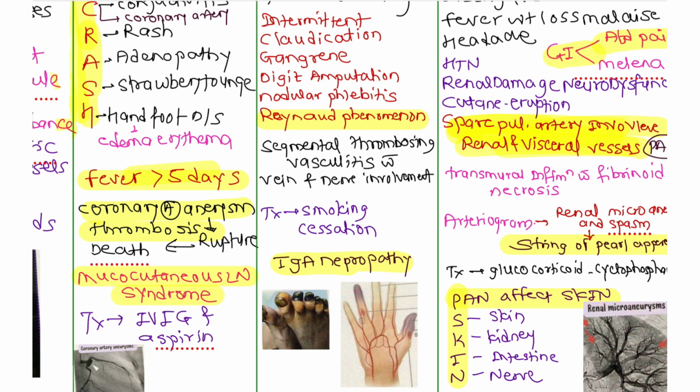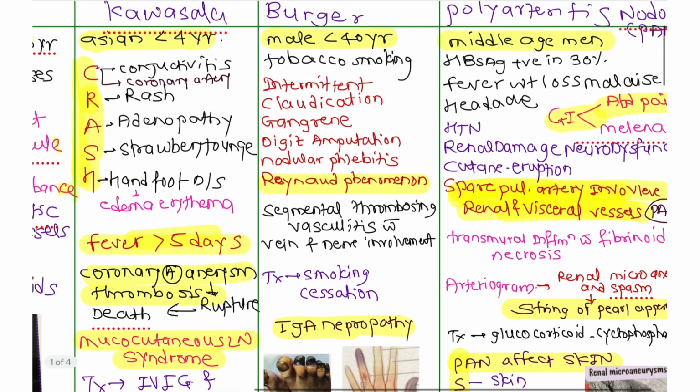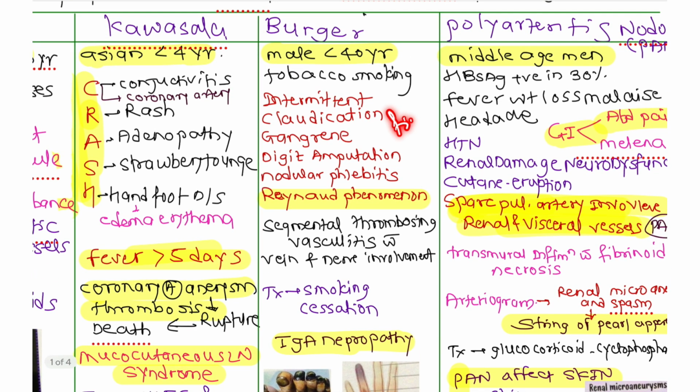So you eat the burger by the finger of your hand, you smoke the cigarette by the finger of your hand again, and after smoking you put the cigarette on the floor, then by the feet you destroy the cigarette. So all is going to hand and foot fingers. That is your Buerger disease, which is related mainly to tobacco smoking.